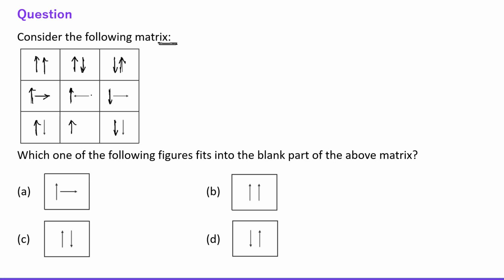Right side, left side, and then right side. Okay, then downward, then upward, and then again downward, right? So this is the answer, right? In which option is it there? It is option number B. Fine. So the correct answer is option number B. Okay, everybody fine? All right, now let's move to the other one.